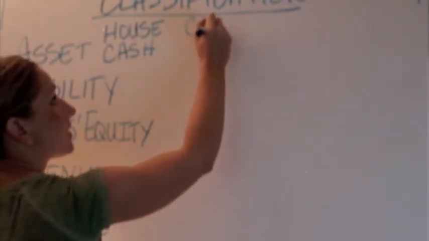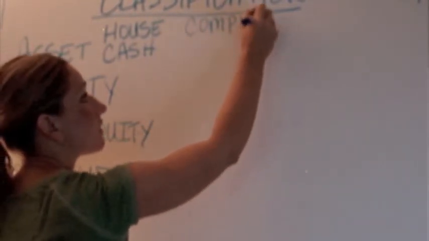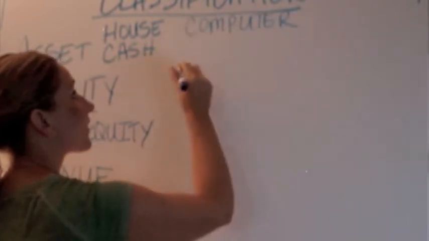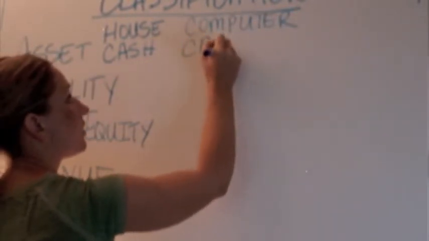Can you think of any other assets? Computer. We own computers these days. Any other ones? Automobile. A car. Nice. Gasoline. Gasoline is a good guess, but that actually is going to be classified as an expense. Gas that we purchase is going to be consumed, so that's not going to be providing a future economic benefit to us at that time.